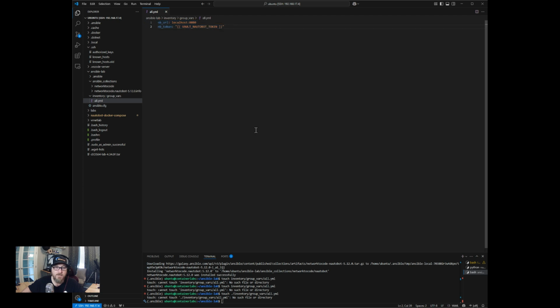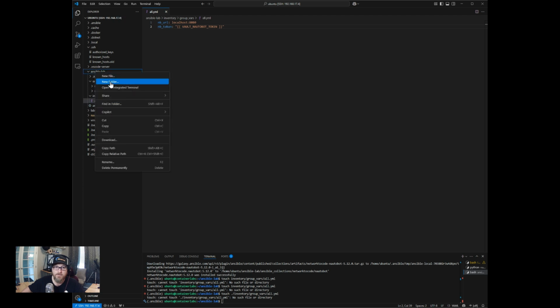Next piece that we'll want to do is start getting our roles set up. So there's a couple ways you can build Ansible playbooks. You can just put all your tasks in the playbook, or you can reference a role, which is a folder that you're going to create in here. So we'll create a folder called roles. And then we can divide up our different groups of tasks based on a folder structure here. It's a little more organized.